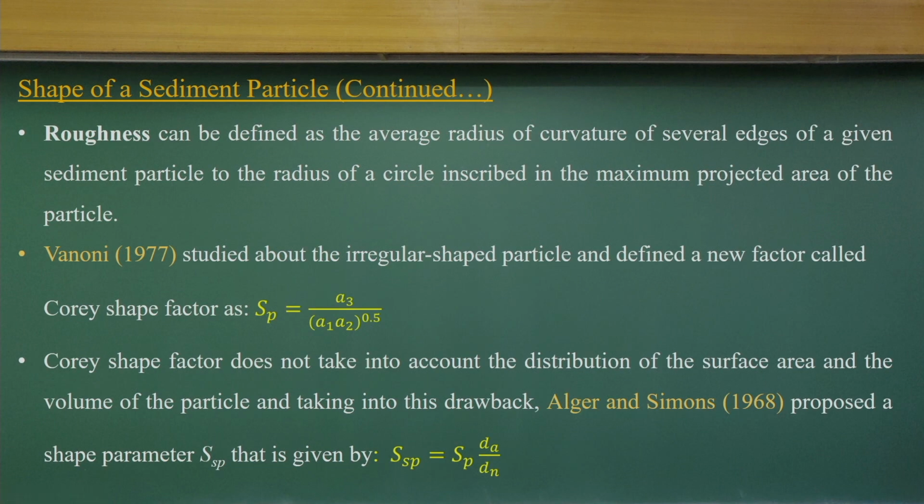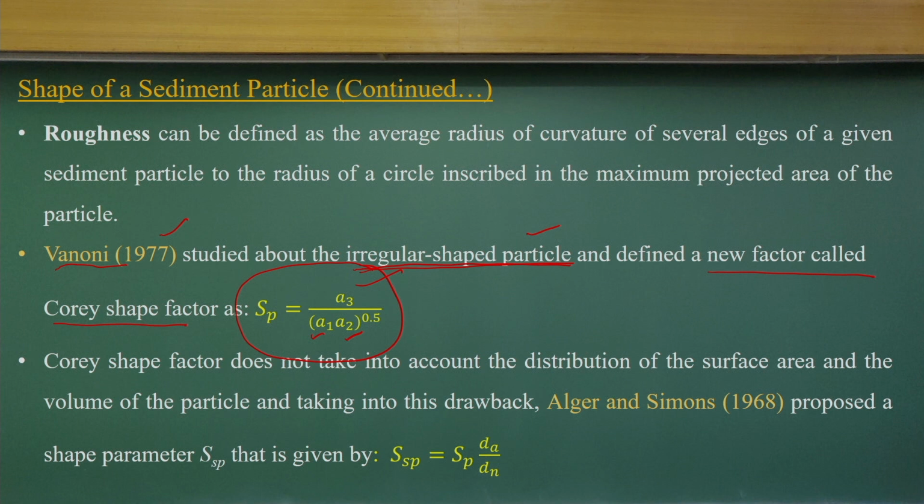In the same way, other researchers have also given factors. Benoni 1977 defined a new factor called the Corey shape factor, which is a function of the same A1, A2 and A3, so it is valid for irregular shaped particles.